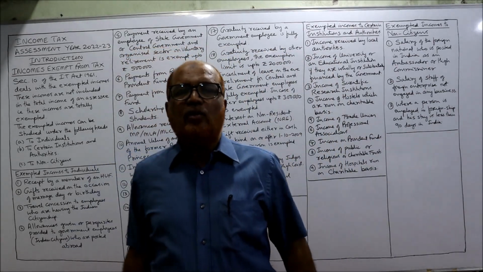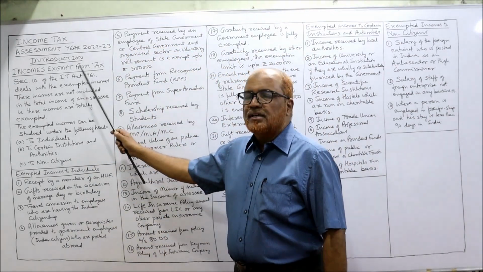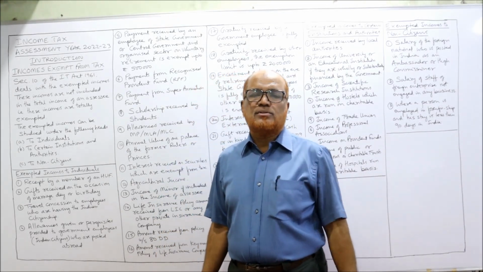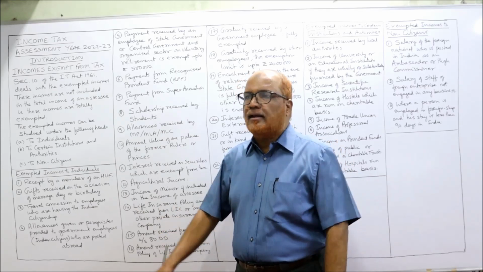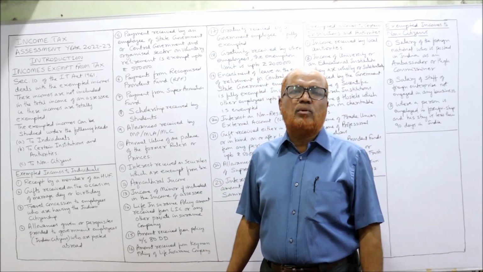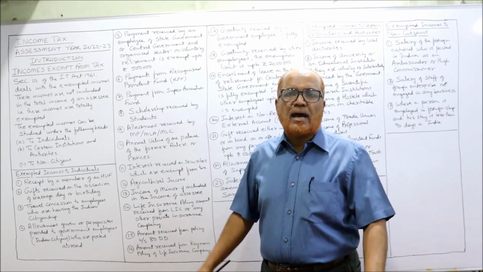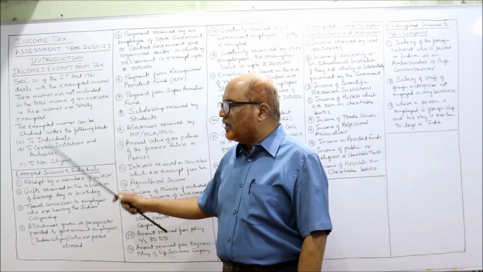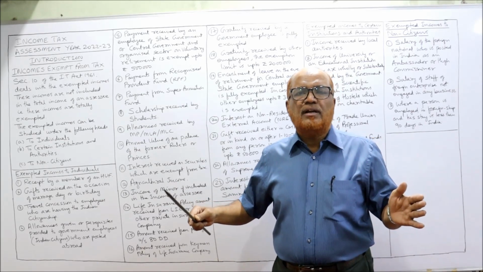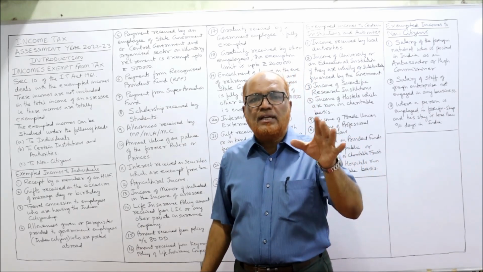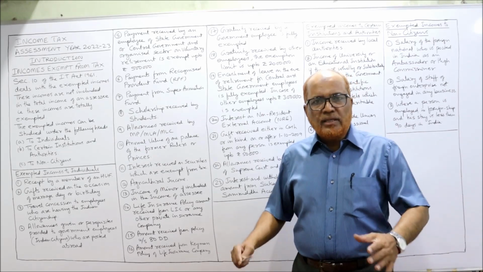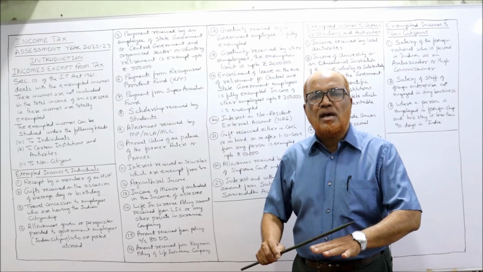Now, the topic of this video is incomes exempted from tax. Section 10 of the Income Tax Act deals with exempted incomes. So, all the exempted incomes are contained in this Section 10. These incomes are not at all included in the total income of the assessee. It is completely tax-free. The exempted incomes can be studied under 3 different heads. For our convenience, we are classifying the exempted incomes for individuals, for certain institutions and authorities, and for non-citizen Indians. In this way, we can easily understand which incomes are exempted from tax.